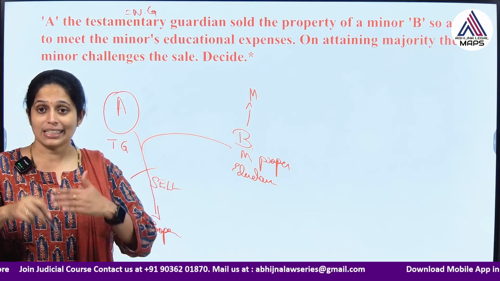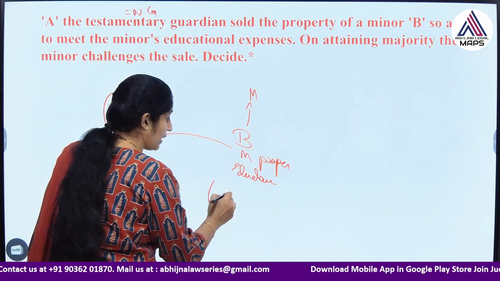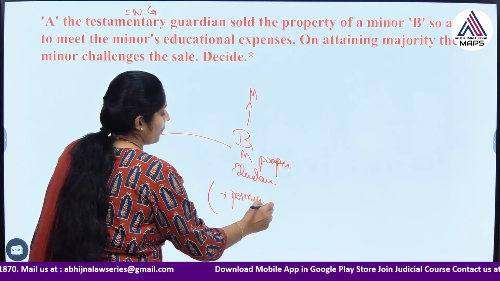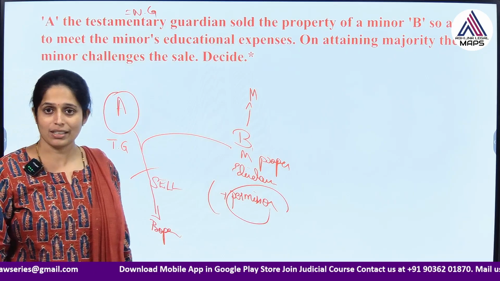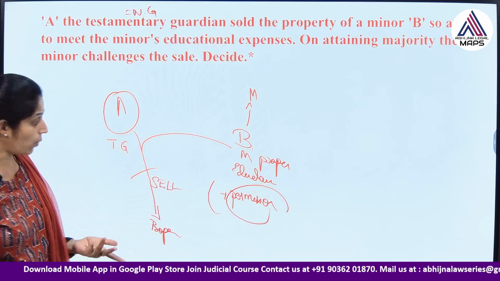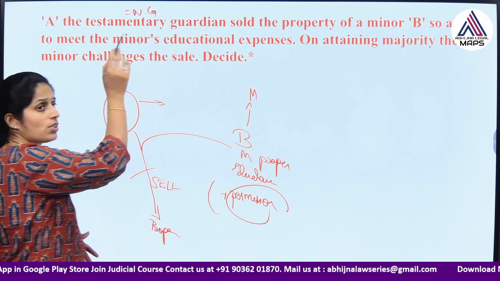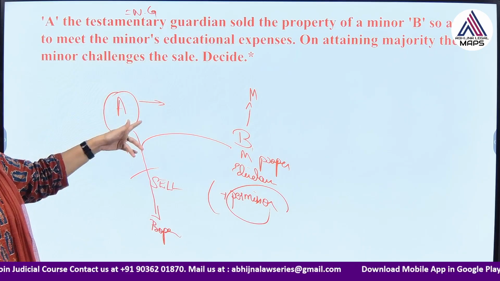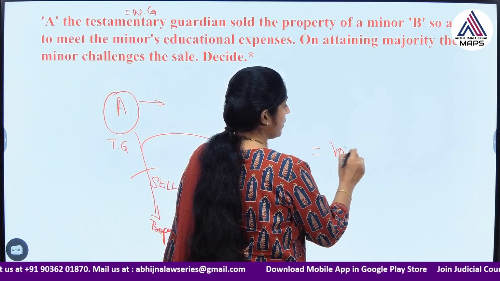But if he is dealing with the property, if he is disposing the property, then he should have taken the previous permission of the court. But in this case, it seems that he has not taken the permission of the court, right? Then what has to be done? So, if any action is done contravening the provisions of section 8, or if he has not taken the previous permission of the court, then such a transaction is voidable.